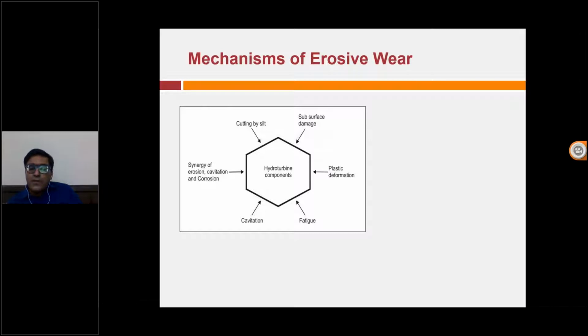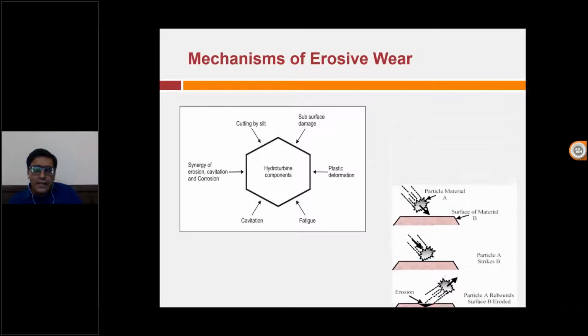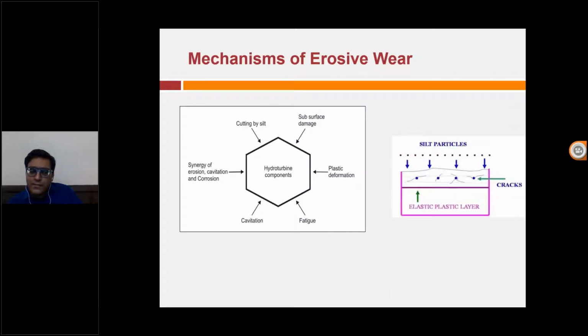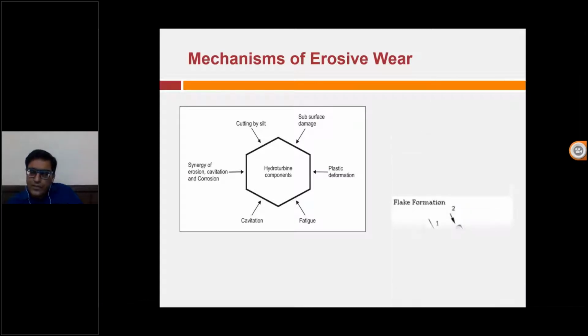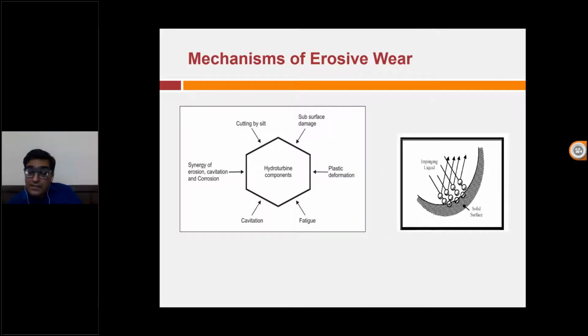Now, the mechanism of erosion is very, very complex. It involves cutting by silt, and then there is subsurface damage. When silt interacts with the surface, there is subsurface damage, and then plastic deformation also takes place, and then fatigue is also there. At the same time, because of all these things, cavitation is there. Cavitation is a very important phenomenon, but the biggest problem is the synergy of all these things: erosion, cavitation, and corrosion. It's a nightmare for the people who are running the plant, because when they all come together, it becomes very difficult for them to run the plant.